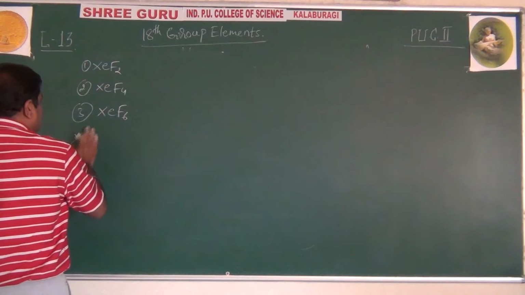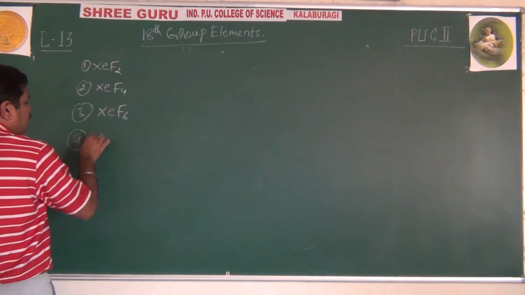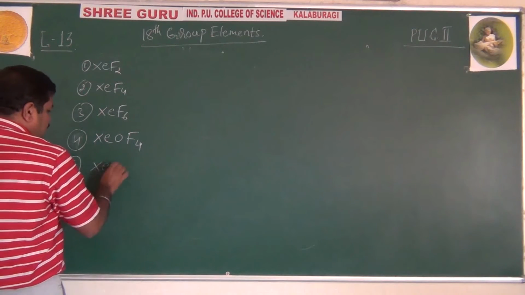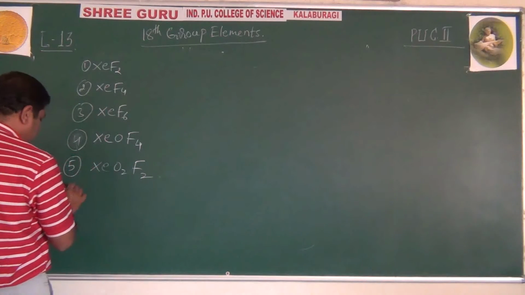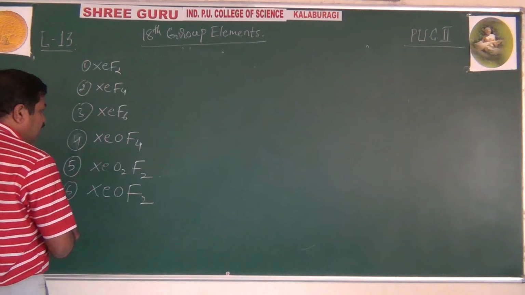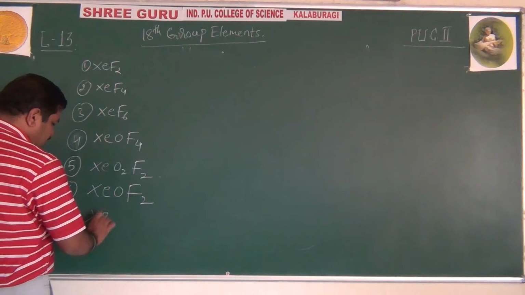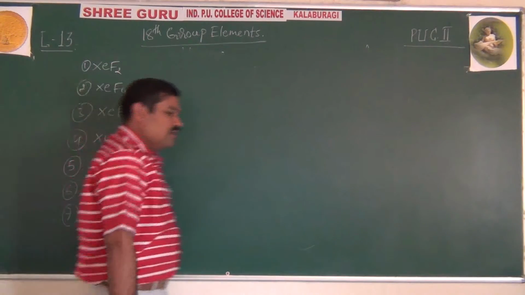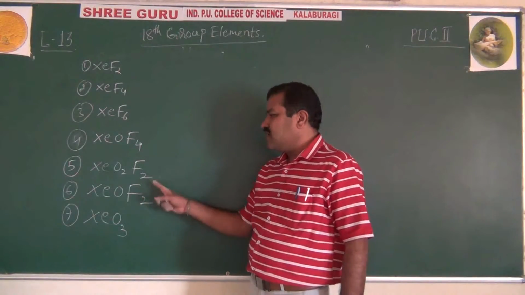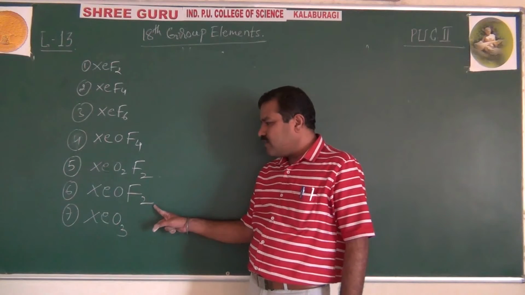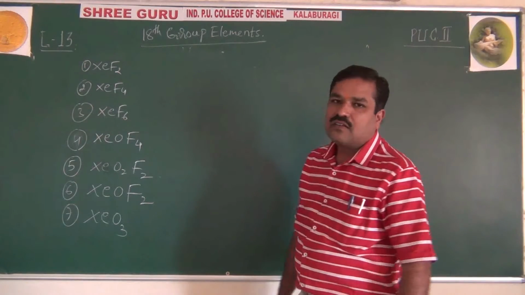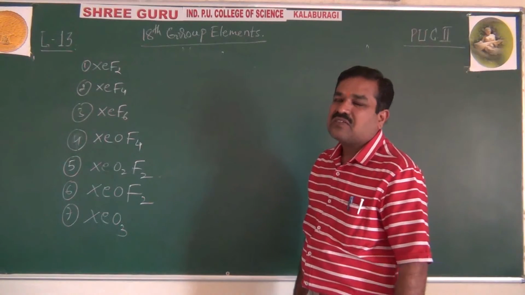Then, even with oxygen, xenon oxytetrafluoride, xenon dioxygen difluoride, xenon oxydifluoride. And lastly, xenon trioxide, XeO3. Even krypton difluoride and radon difluoride, with radioactive traces, have also been prepared.